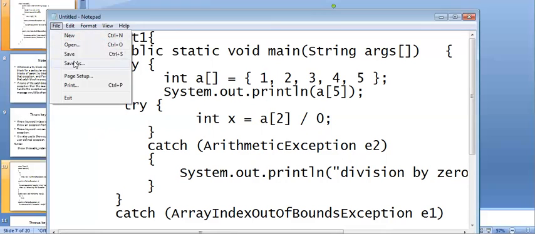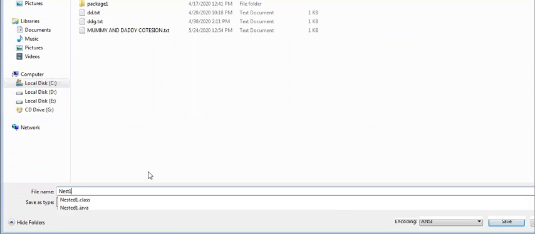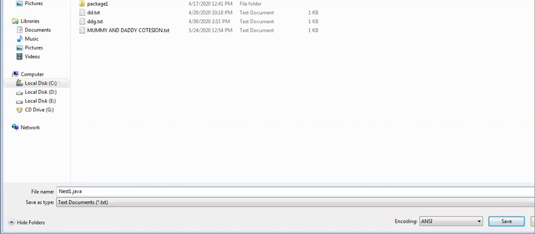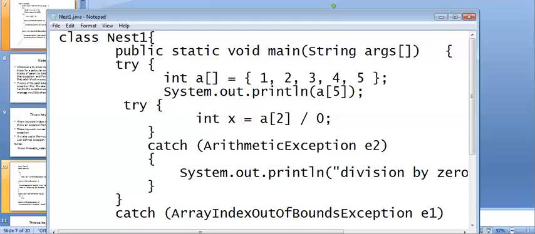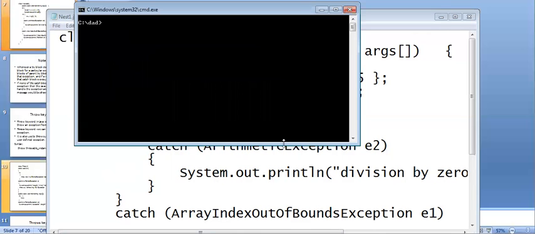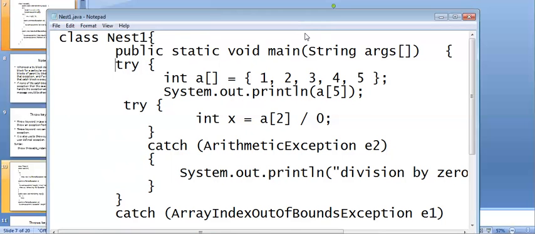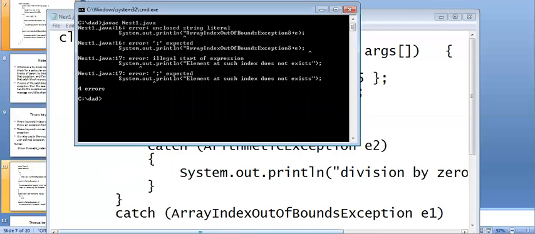Right? So I'll save this code as Nest1. The program is very simple, and the only thing is you have to analyze the code, you have to understand the code. That is very important. Nest1.java. It's not a big code.